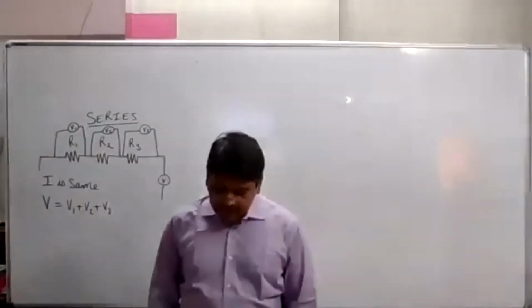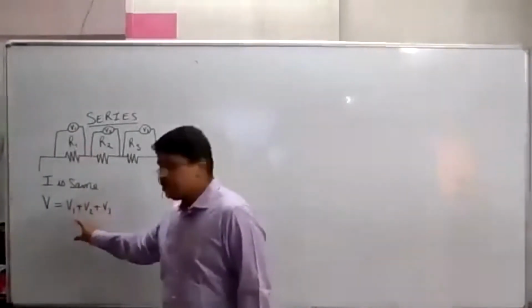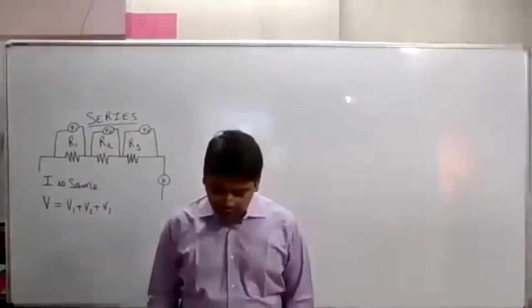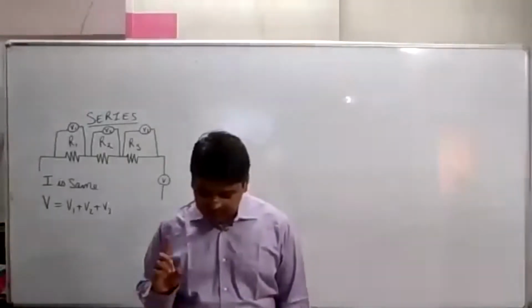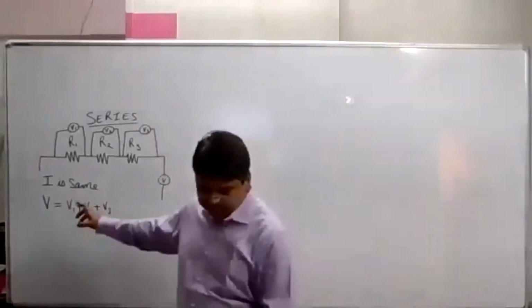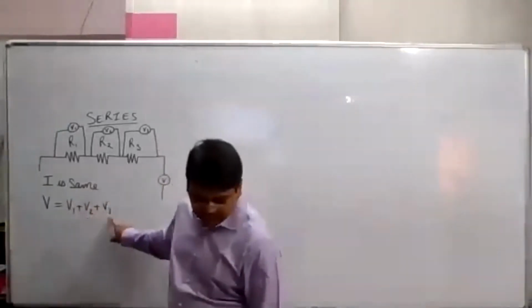Then, now you have to check the potential difference. In the activity you will observe that the potential difference V is equal to the sum of the potential differences V1, V2, V3.